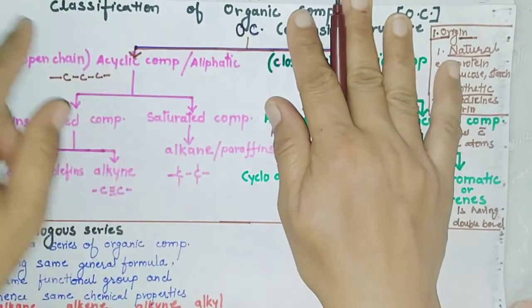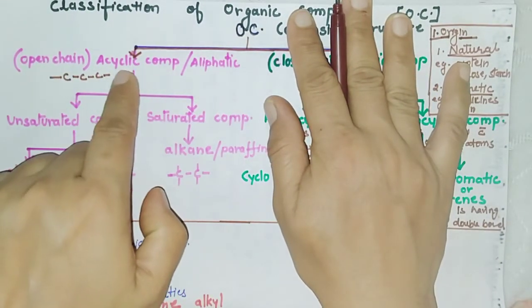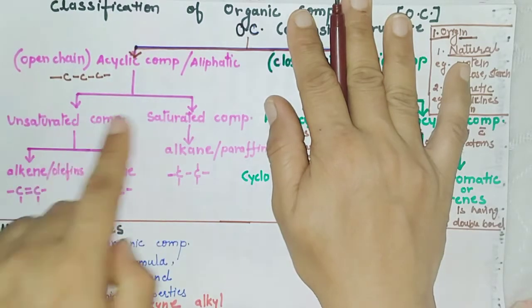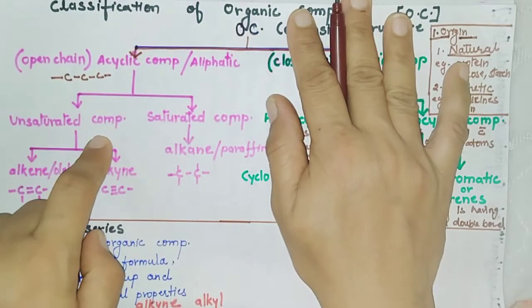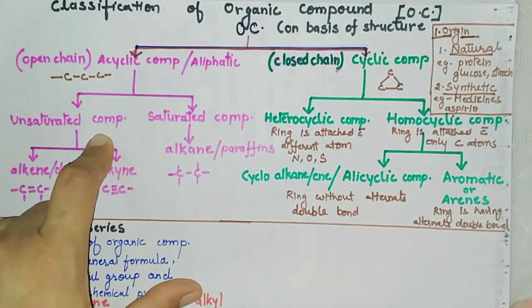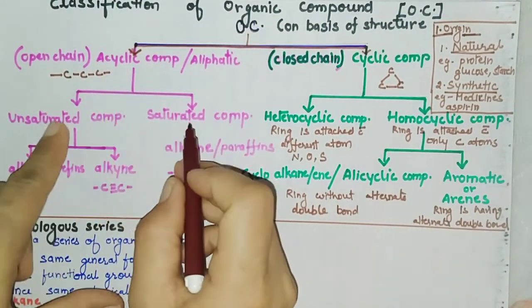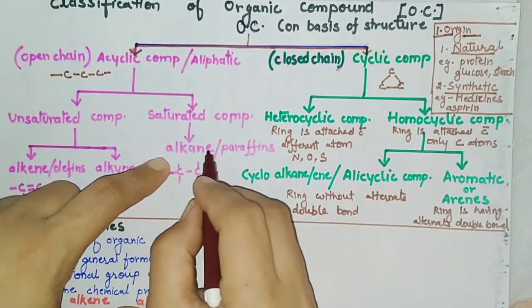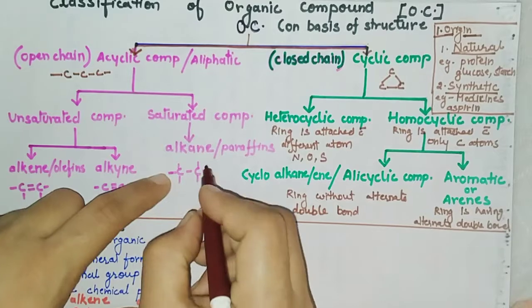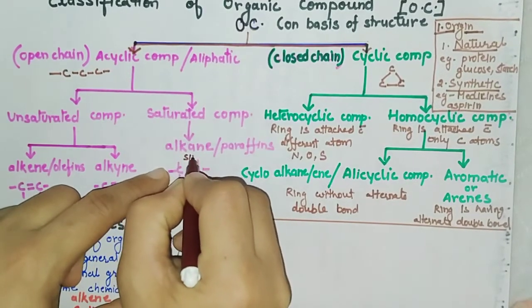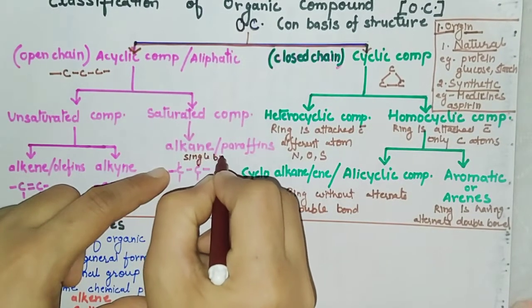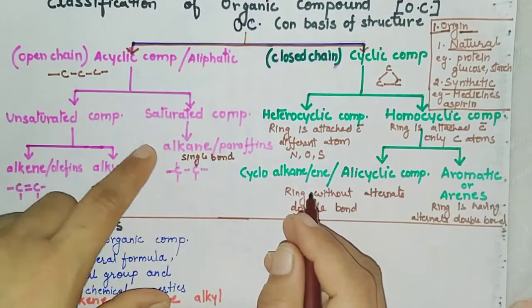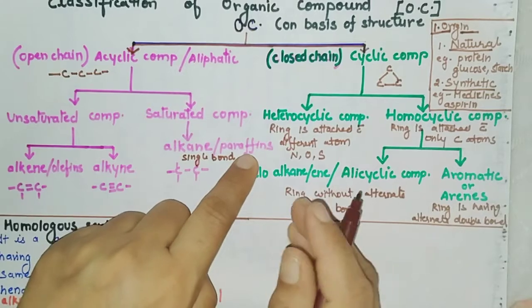Now if we move to open chain or acyclic, acyclic means when the chain is open. It is of two types: unsaturated compound and saturated compound. A saturated compound consists of carbon-carbon single bonds, a single bond found between carbon and carbon. It is called alkane or paraffins.